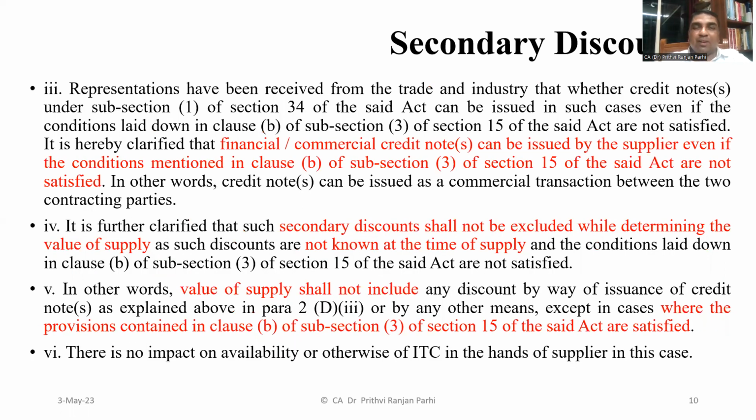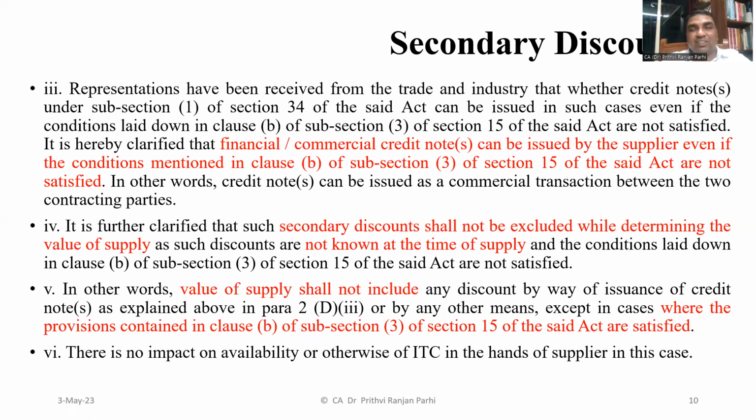The circular also clarifies that representation was received from trade and industry on whether this kind of credit note can be issued even if the conditions mentioned in section 15(3)(b) are not satisfied. The department clarifies, yes, this type of financial or commercial credit note can be issued.